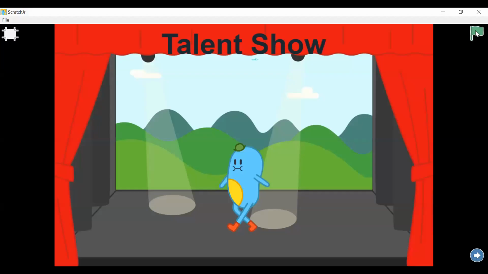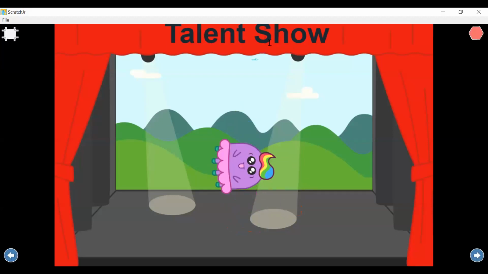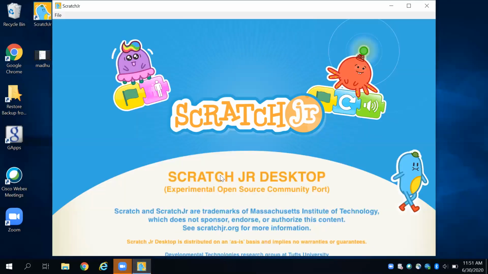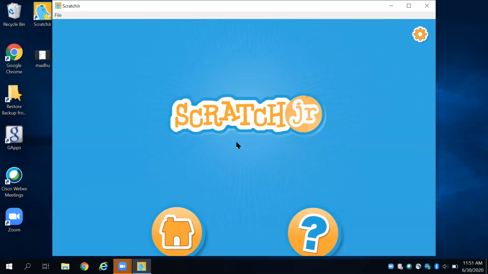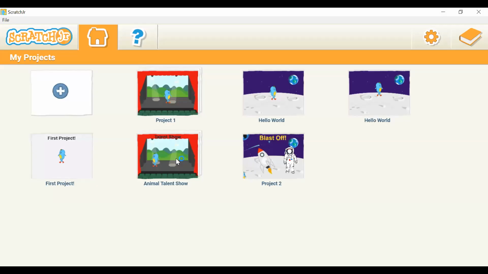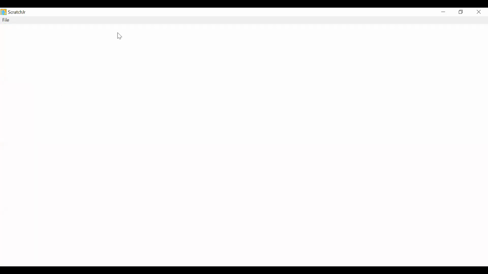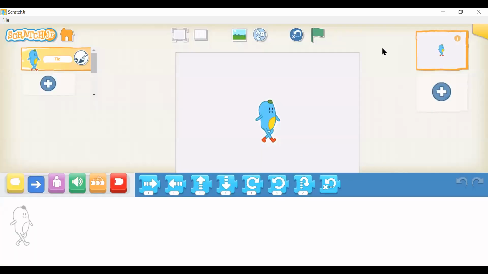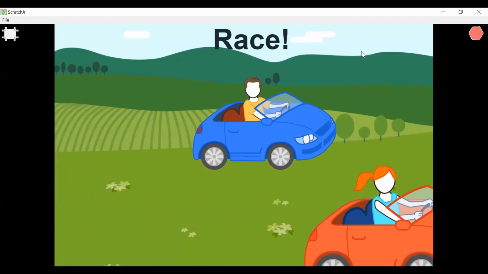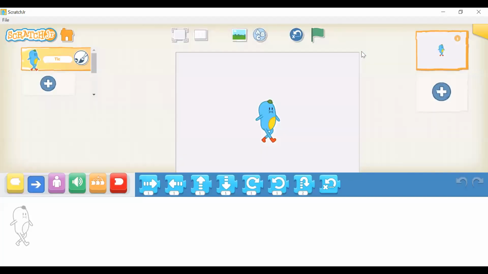In the last video, we made a talent show game. Today we will make another project. Open up the Scratch Junior app and click on the Home button. Now click on the white rectangle with the blue plus sign. Let me show you what we will be making today. Today we will be making a car racing game. Let's see how it works.